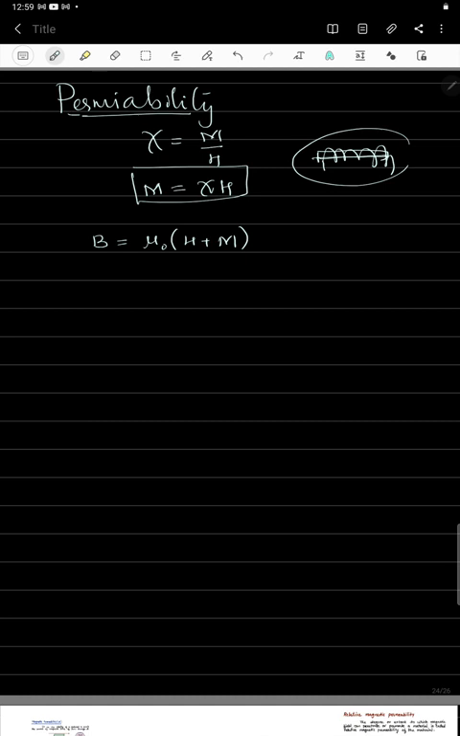So here M is nothing but xi into H, so the total magnetic field is equal to mu naught H plus xi into H. So here we can write B equals mu naught into H into bracket 1 plus xi. So therefore this is the one relation in a magnetic field.